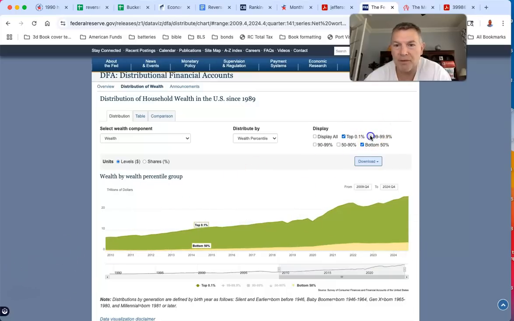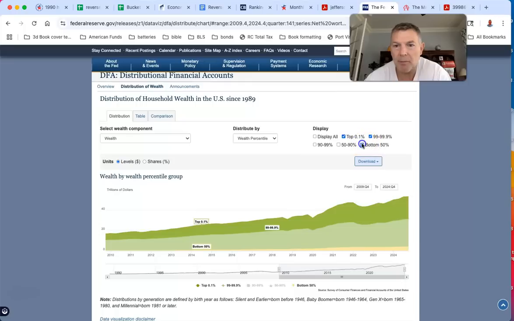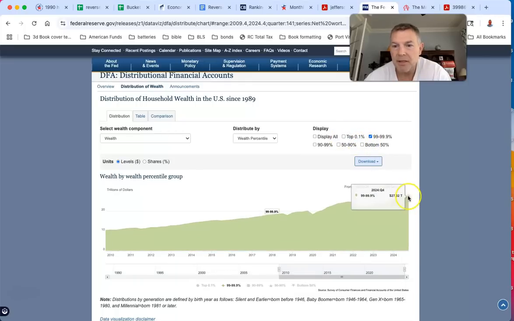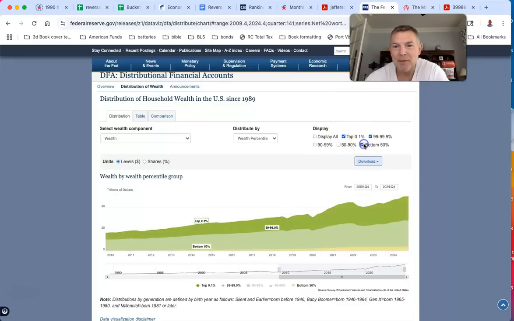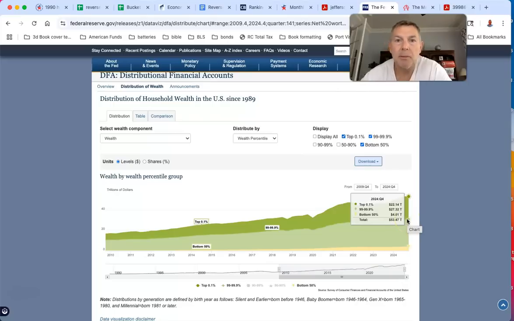Let's add the 1% here. Let's get rid of the bottom here. The 1%, let's get rid of them, have $27 trillion. So watch what happens. Look how small the bottom 50% of the American population is compared to the top 1%. And that top 1% includes, by the way, the 0.1%.